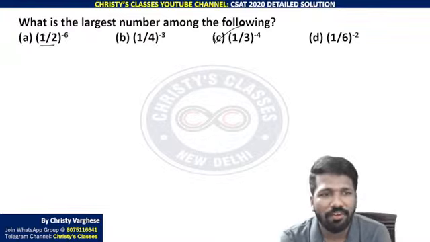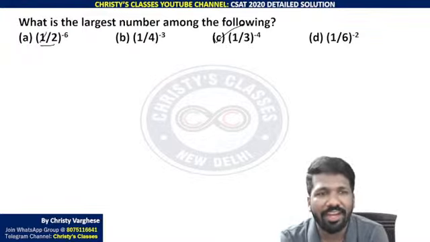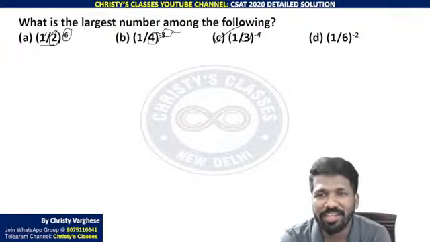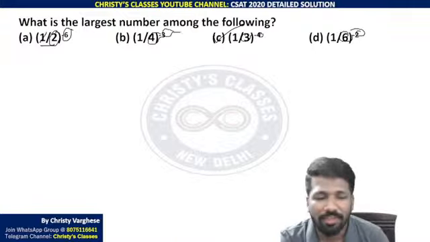So as it is negative power, this reciprocal and negative will cancel to give you this 2 raised to 6, 4 raised to 3, 3 raised to 4 and 6 raised to 2 itself. That is the point.